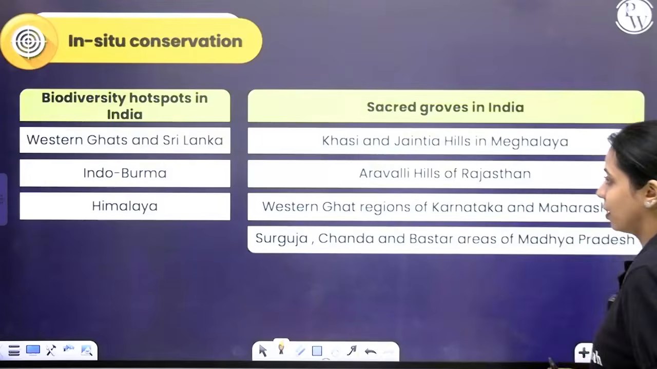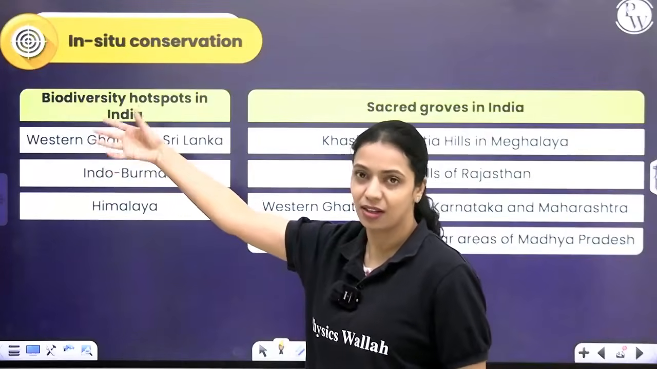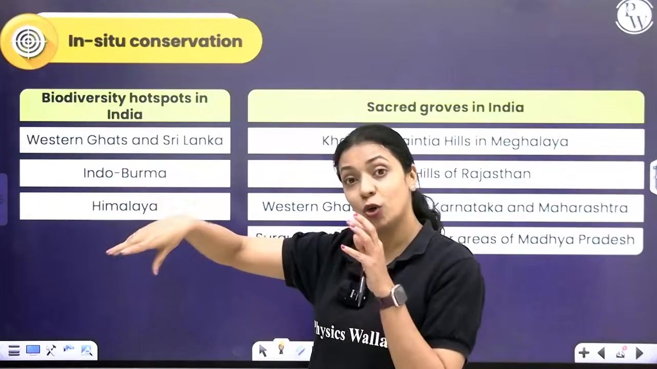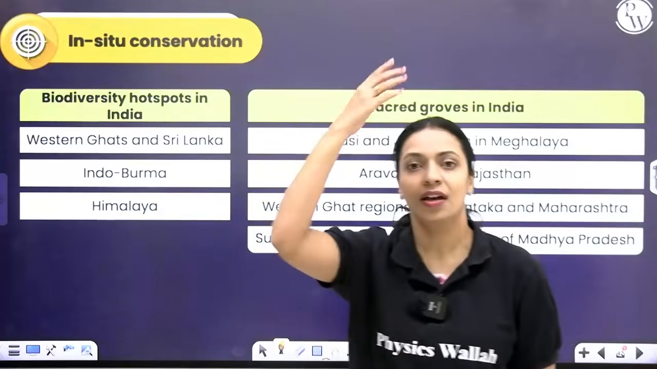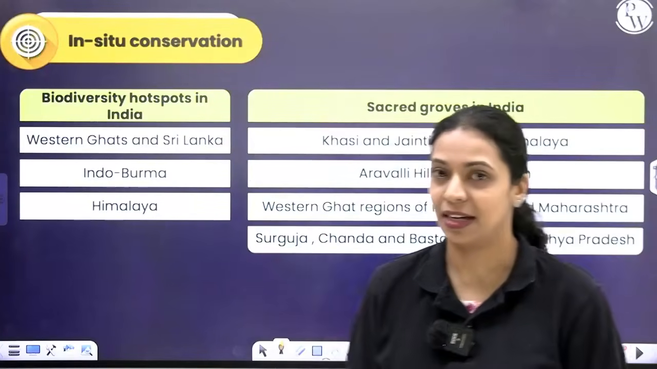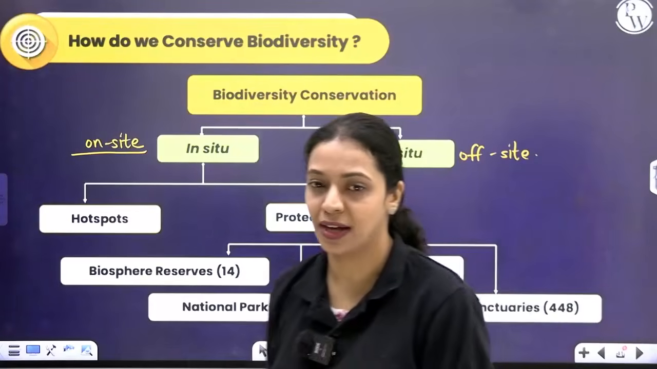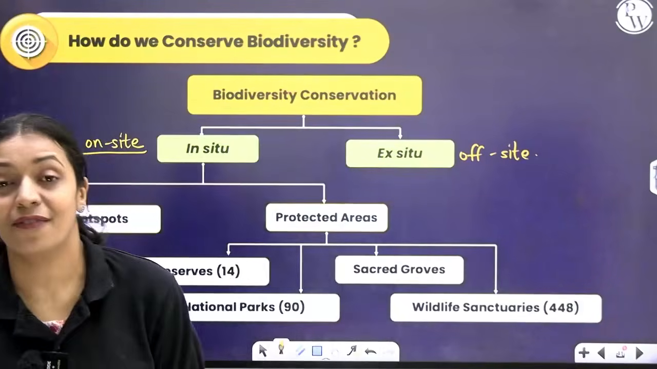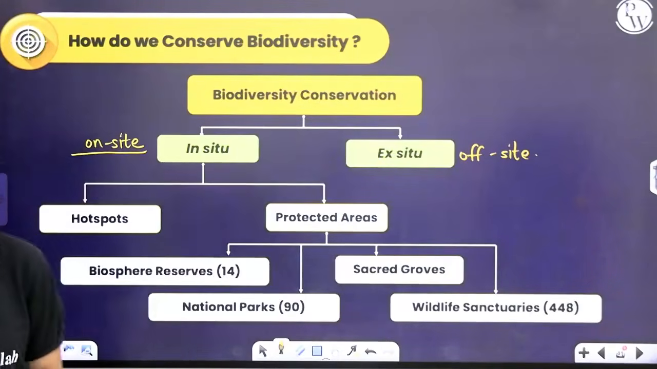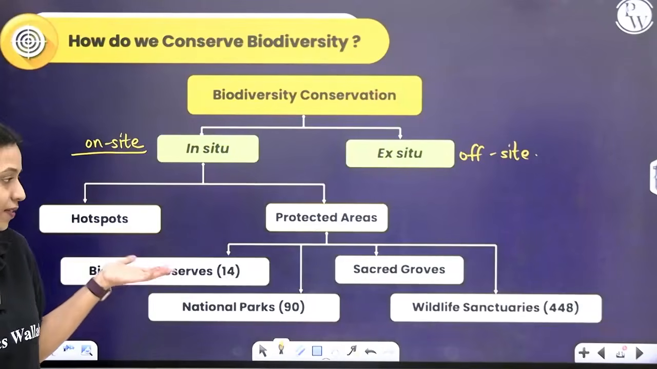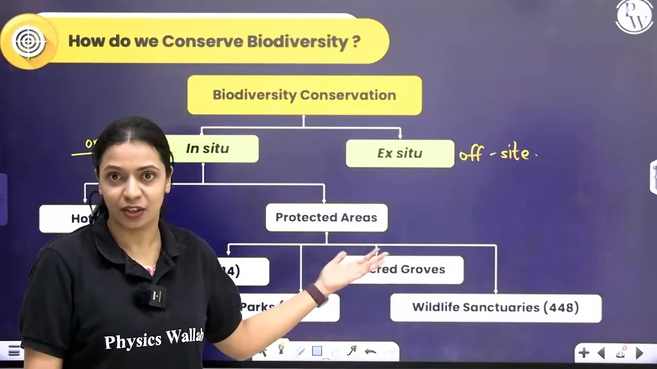Western Ghats in Sri Lanka is one biodiversity hotspot. Western Ghats of course belongs to India, the Indo-Burma region and even the northeastern part of India where the Himalayas is. All of these are biodiversity hotspots which includes a part of India as well. Apart from that, we have other protected areas like biosphere reserves. We have what is called sacred groves.